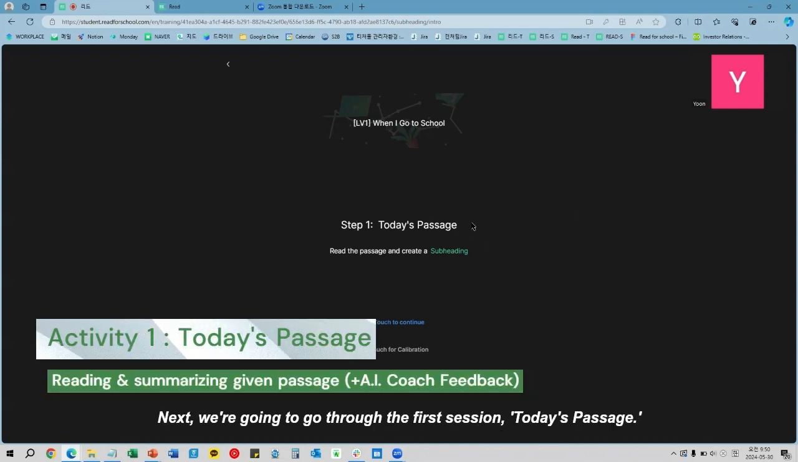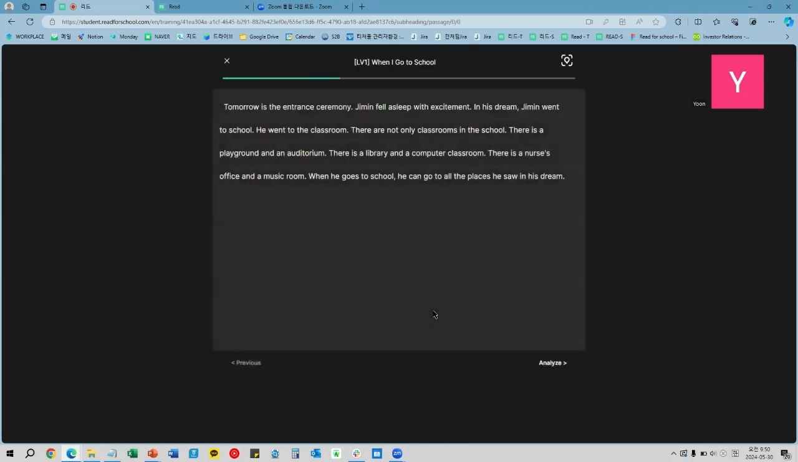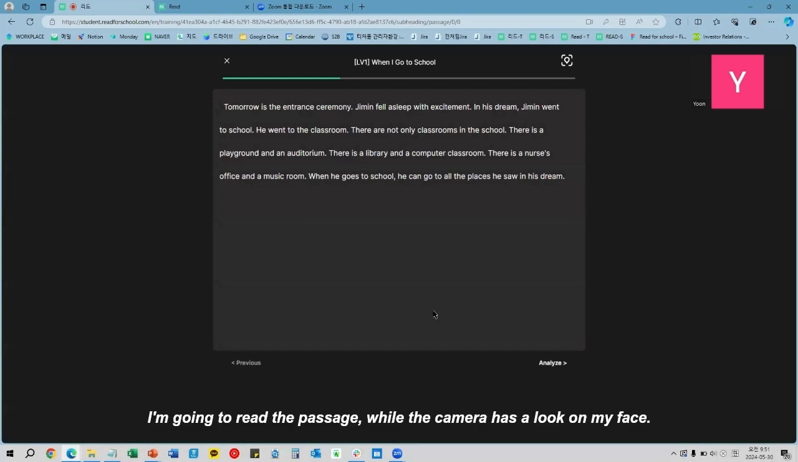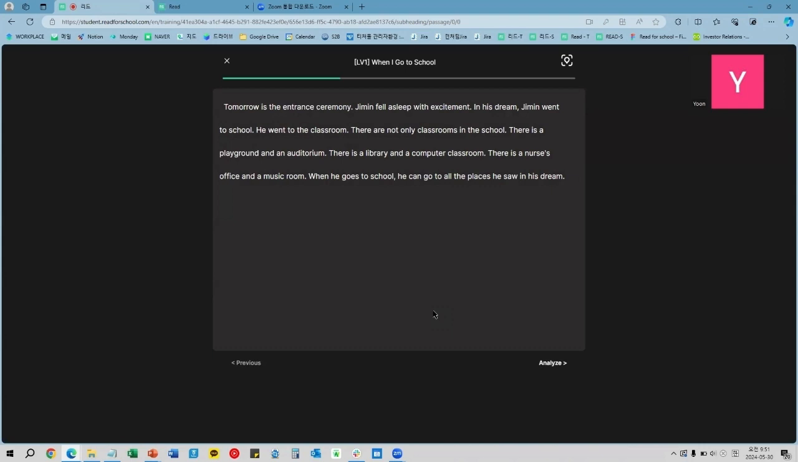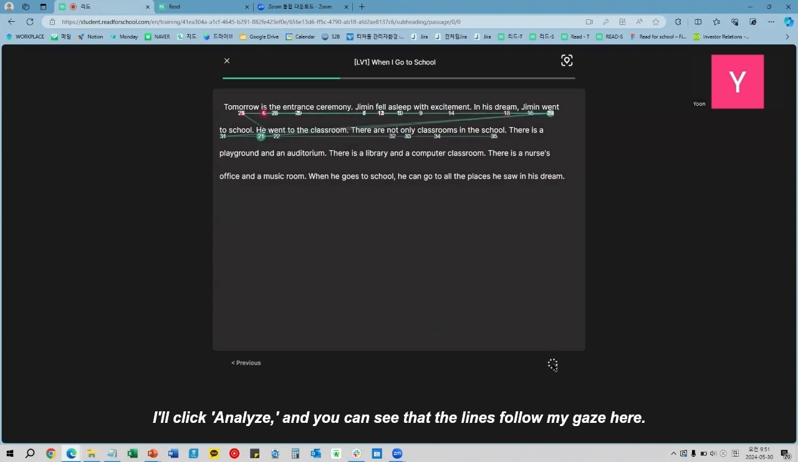Next, we're going to go through the first session, today's passage. Let me continue. So what I'm going to do is I'm going to read the passage while the camera has a look on my face. All right, give me a minute here. I'll click Analyze, and you can see that the lines follow my gaze here.